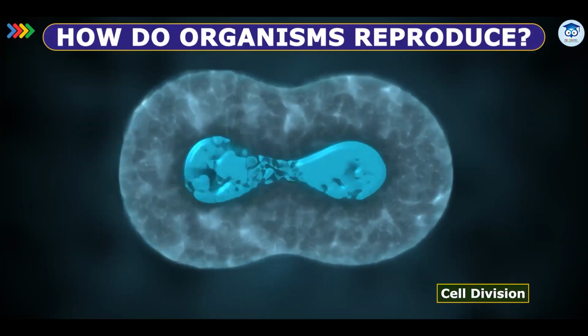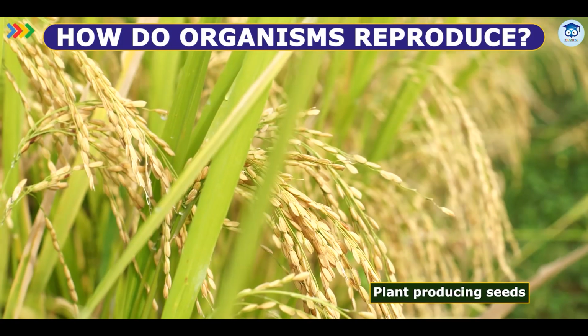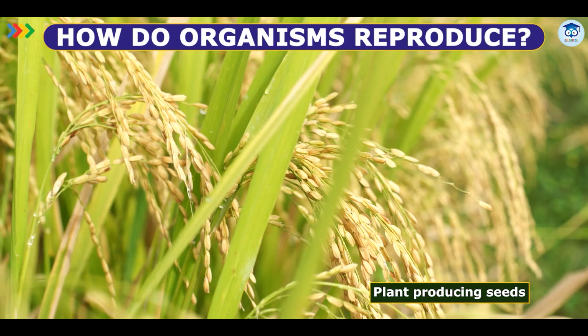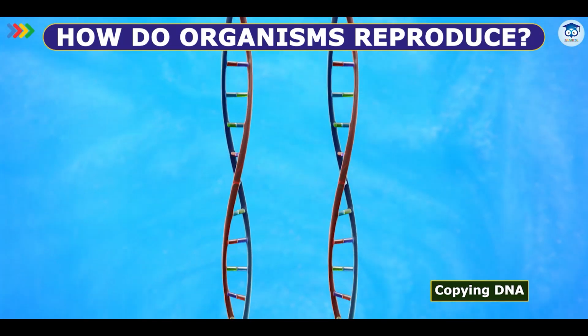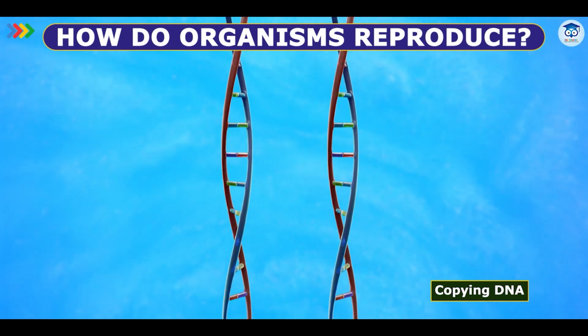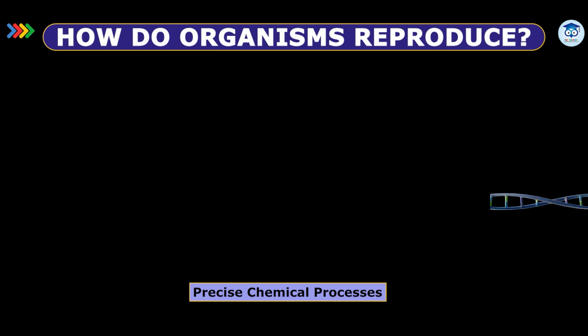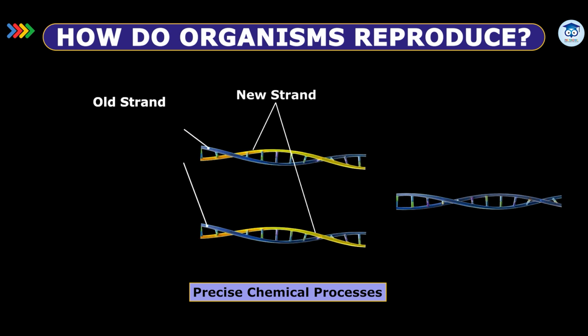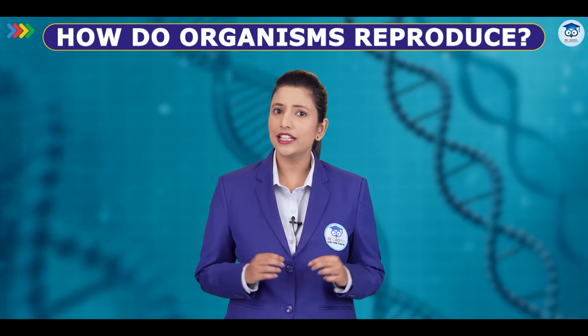Whether it's a single cell dividing or a plant producing seeds, there's one essential step that always takes place: copying DNA. The cell has to make a full copy of its DNA before passing it on. This copying is done using precise chemical processes. Once complete, the two identical DNA strands are ready to go into new cells. But here's something to consider. Copying DNA alone isn't enough.